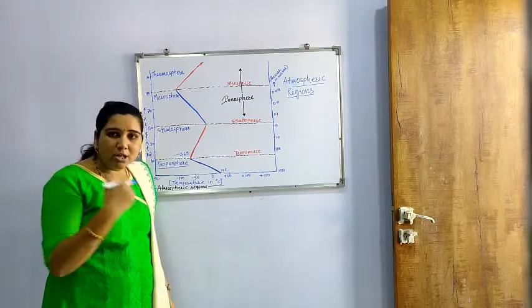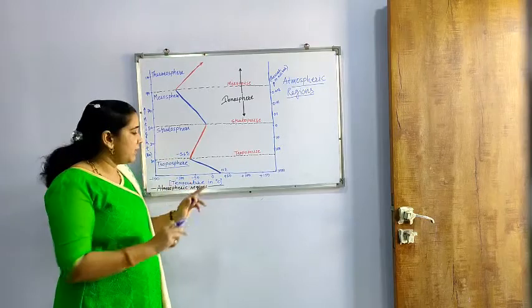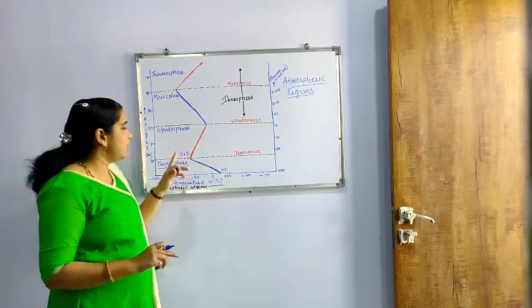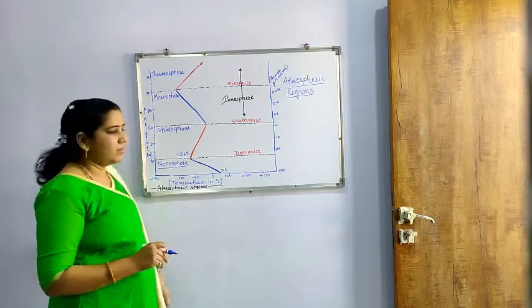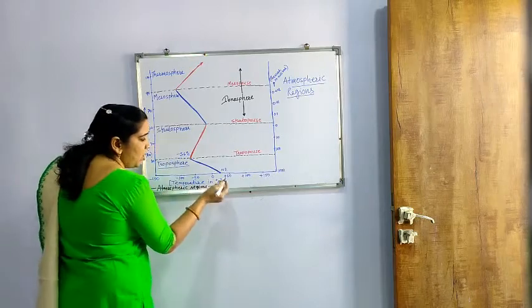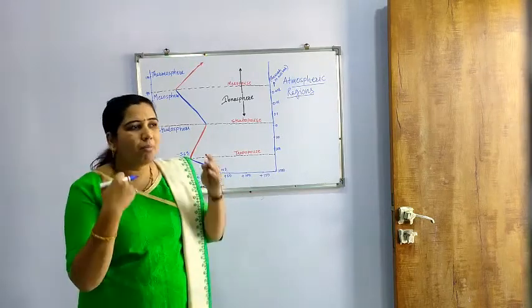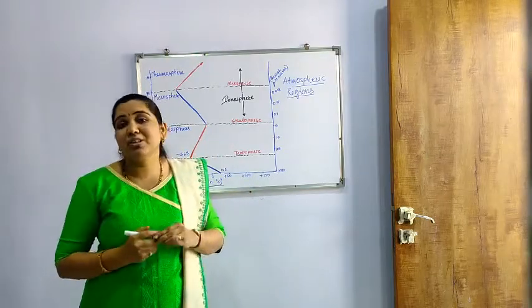We cannot say it is a continuous decrease, but up to 11 kilometers in the troposphere there is a change of temperature from 15 degrees Celsius to minus 56 degrees Celsius. So this is the temperature. Now where there is a temperature change from higher temperature to lower temperature, it is called a temperature inversion.